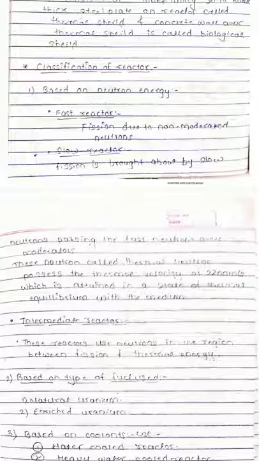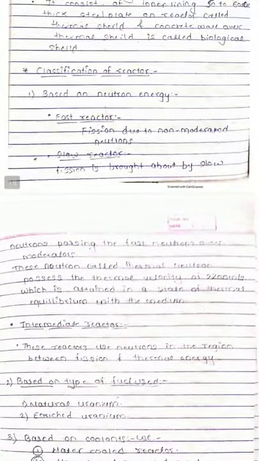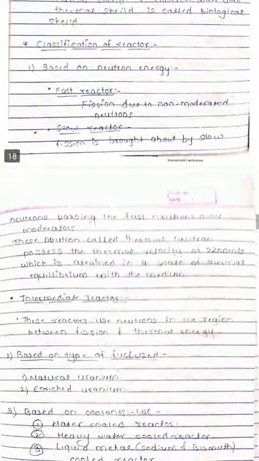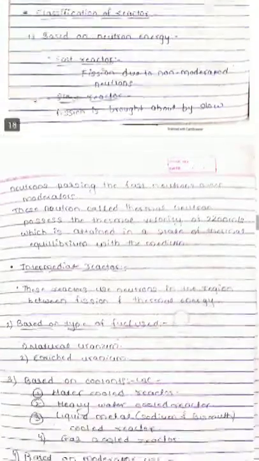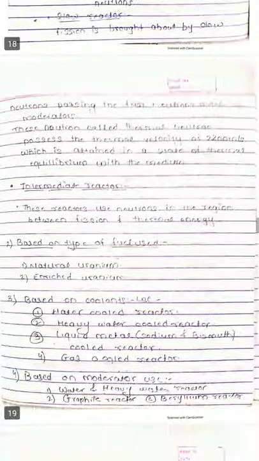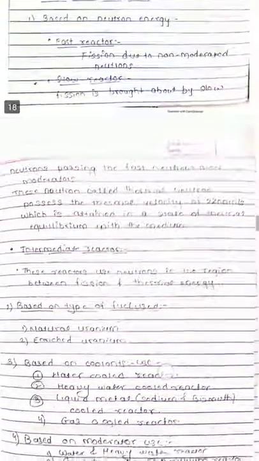As far as slow reactors are concerned, the neutron velocity in the slow reactor is as high as 2200 meters per second. This is very high, therefore a moderator is used to reduce the kinetic energy of the neutrons in the reactor. And in fast reactors, due to non-moderated neutrons, fission energy is generated in the fast reactors. So these are the three types of reactor based on the neutron energy.